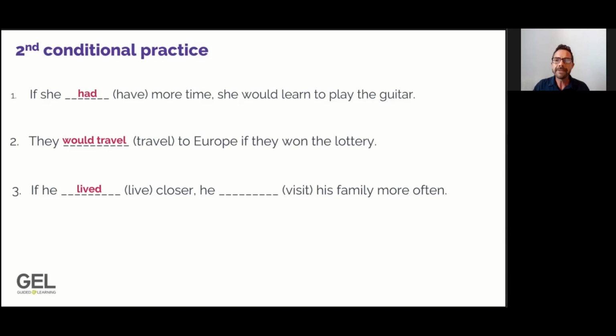Let's look now at the second gap in the sentence. Here we are looking at the main clause. Looking at our options, can you please look at the next question below the video, and can you choose the correct option for this second gap? So the correct choice here is would visit, would followed by the infinitive.